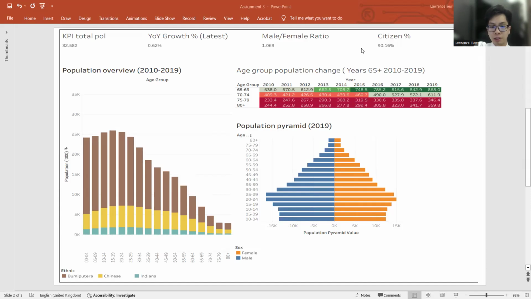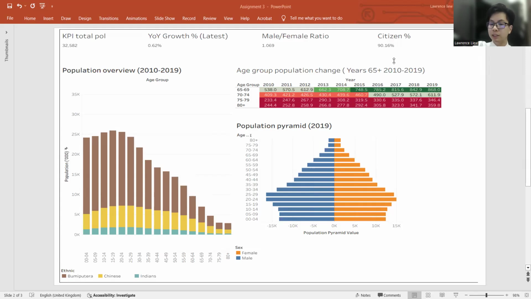About 90% of Malaysia's total population are citizens, while 10% are non-citizens. This suggests a steady increase in the number of foreign workers and expatriates contributing to Malaysia's economy. It is consistent with the demographic trend of rising non-citizen population from 2010 to 2019.